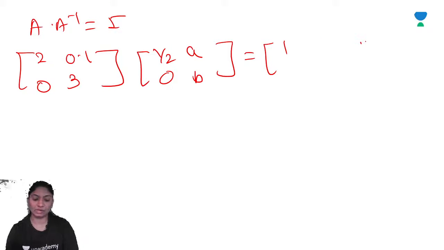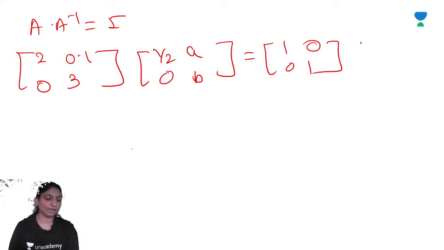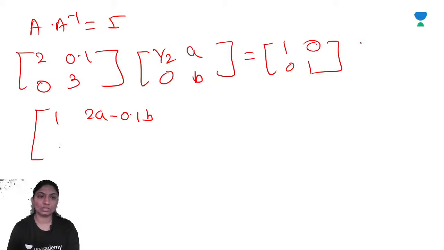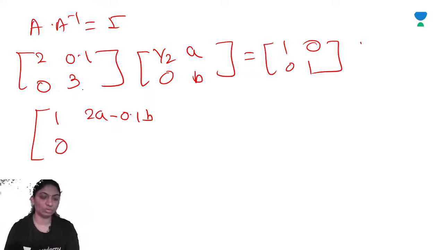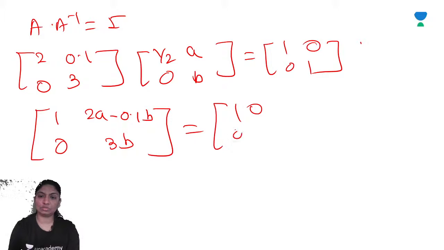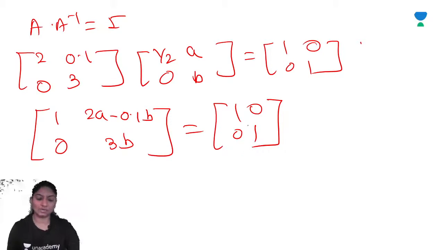So we will calculate this here. First of all, we write the identity matrix 1 0 0 1 and then take the calculation here. 2 into 1 by 2 is 1, plus 0. 2A minus 0.1B, then 0 plus 0, 3B is equal to [1 0; 0 1], right?